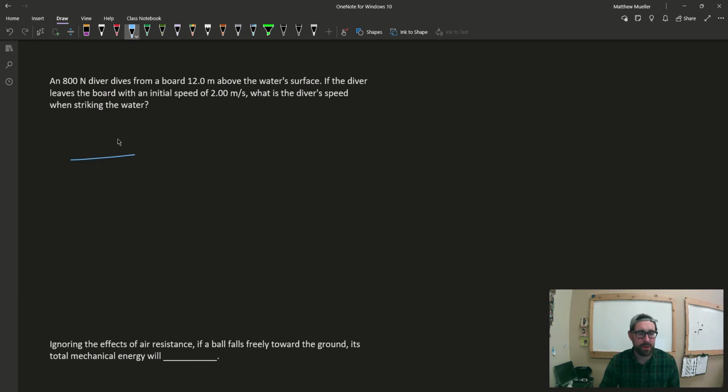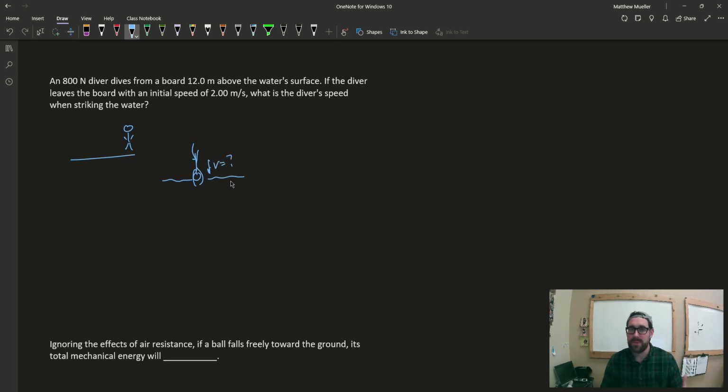So we have our diving board. Again, I like to draw pictures here. Here's our little diver. At the beginning, we have a couple things going on. Now, this is where things get a little dicey, because we don't just have potential energy here. We also have some mechanical energy going on as well. The diver starts here at the beginning, and at the end, the diver is diving into the water. Get really skinny. Here's the water. And we want to know the velocity when they hit the water.